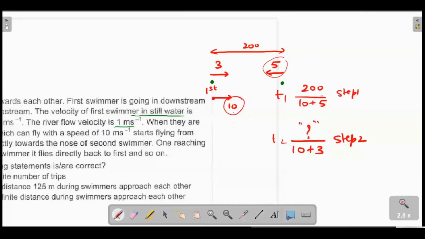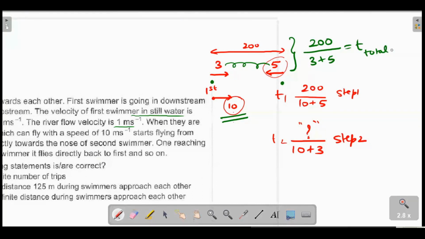Time is very simple. Instead of taking the butterfly or the insect here, you just try to see how these two will meet. These two will meet irrespective of what the butterfly is doing in between, right? So the meeting time of these is given by 200 divided by 3 plus 5. I think this is the T total.